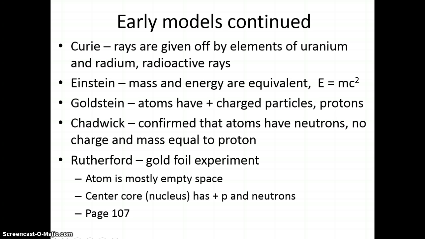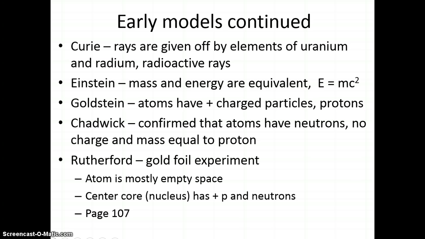And on page 107 in the book, it talks about Rutherford's gold foil experiment, and I'll read just a little bit to you. A narrow beam of alpha particles was directed at a very thin sheet of gold foil. According to the prevailing theory, the alpha particles should have passed easily through the gold with only a slight deflection due to the positive charge thought to be spread out through the gold atoms. They thought that the protons and electrons were spread evenly throughout the atom. Kind of like if you look at a chocolate chip cookie and you have chocolate chips spread out evenly.